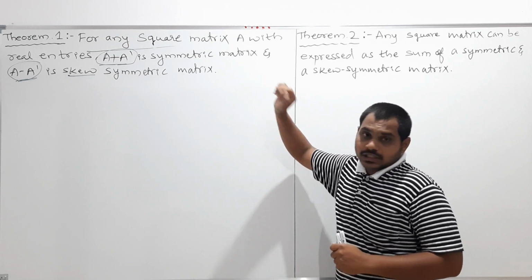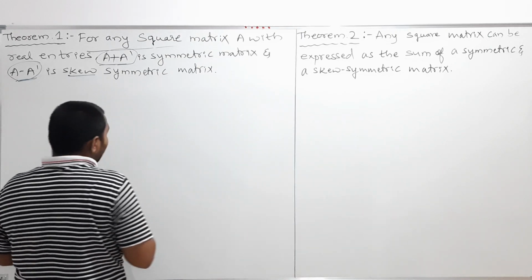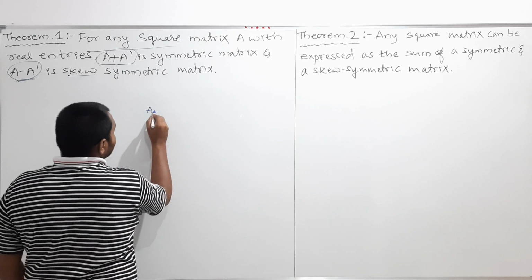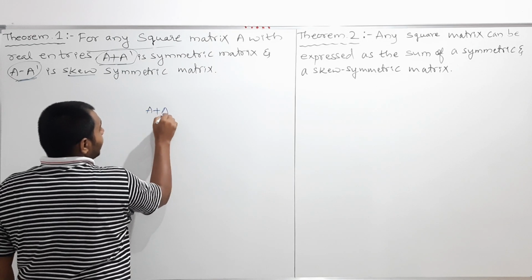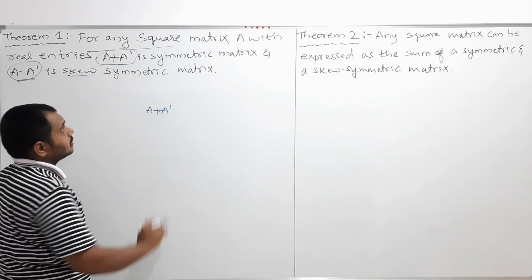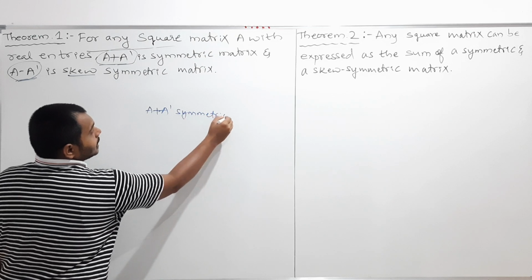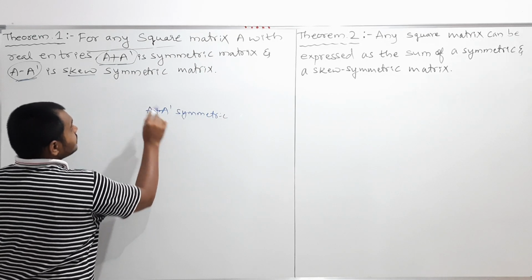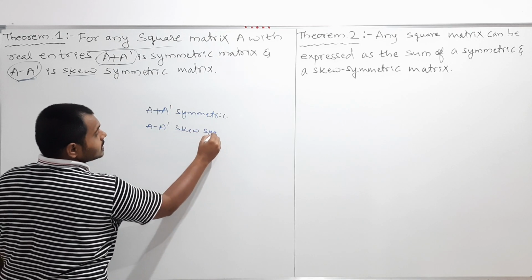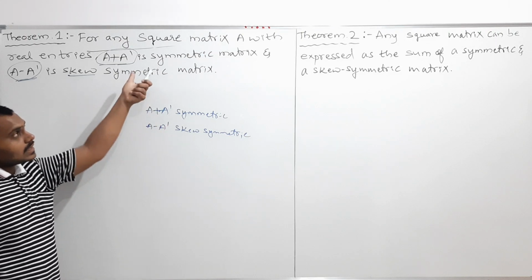Theorem one says that for any square matrix A, A plus A dash, which is A plus A transpose, is symmetric. Clear? And next, for any square matrix A, A minus A dash is a skew symmetric matrix. This we discussed in this theorem.